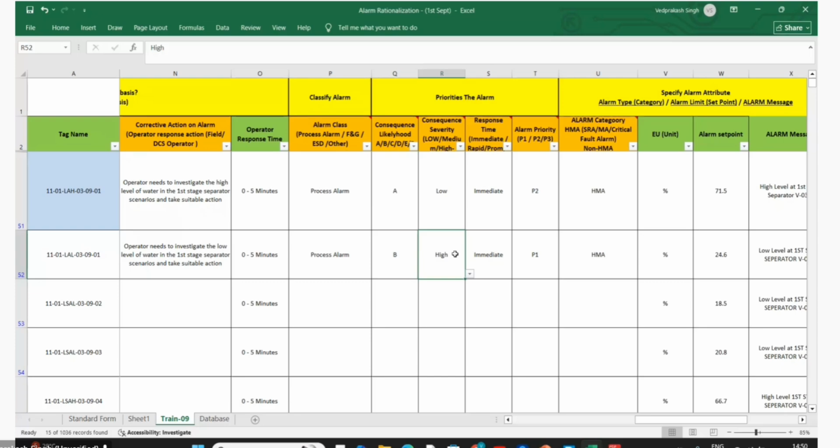If your operator doesn't act on the action in the given time, what is the severity? That is why I'm saying that if your operator doesn't act on the low level in the first stage separator in 5 minutes, what is the consequence?